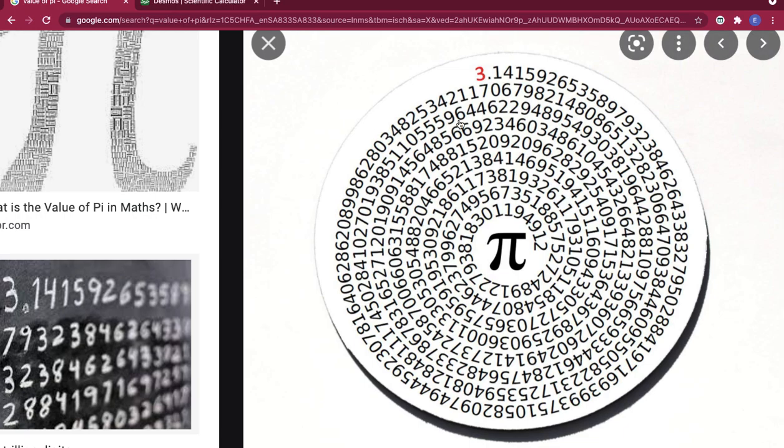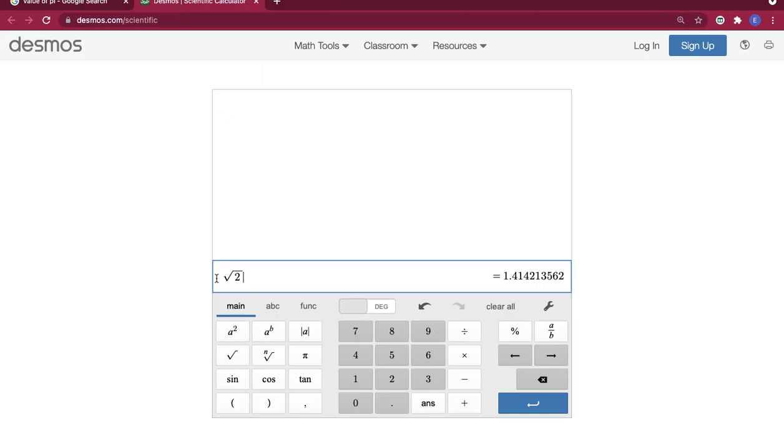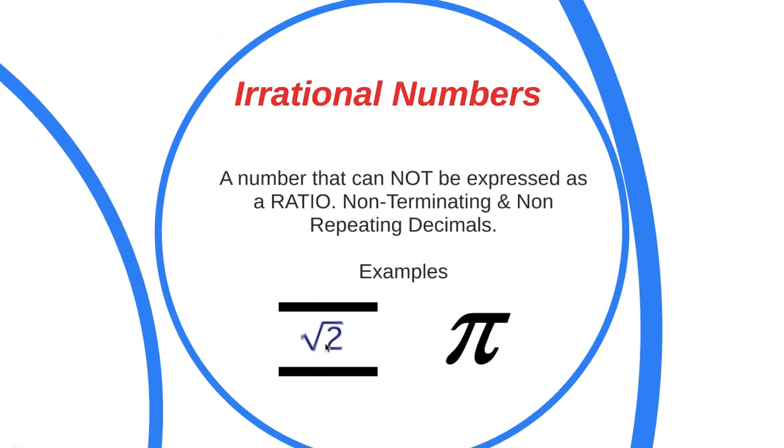In solving problems involving circles, we usually use the value of 3.14 or 3.1416, but actually the approximate value of pi is irrational, and it keeps on going forever. And square root of 2 is also an example of irrational numbers. If you use a calculator, square root of 2 is equal to 1.4142135562. Actually, it keeps on going forever without stopping, without repeating. That is why this number is also under the irrational numbers.